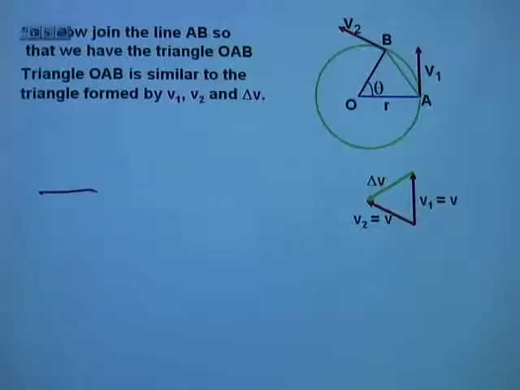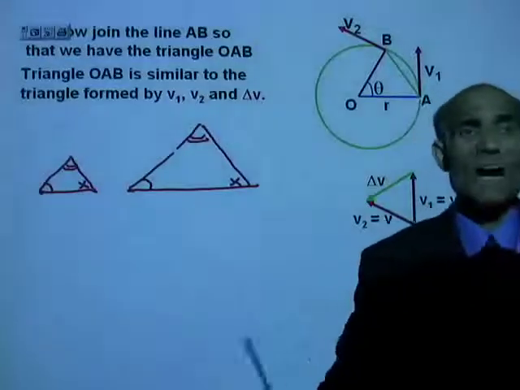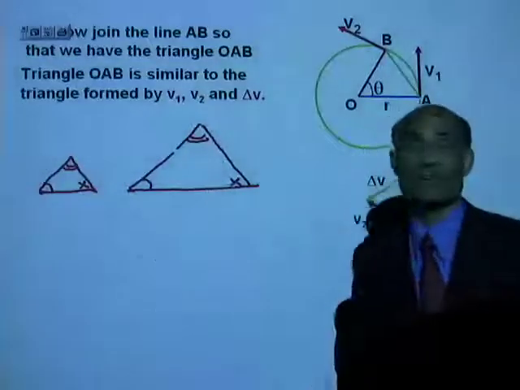Now, suppose this is one triangle and this is another triangle. This angle is equal to this angle. I'm going to represent like, now this angle equal to this angle and this angle equal to this angle. You see? Triangles where the angles are all equal are called similar triangles.